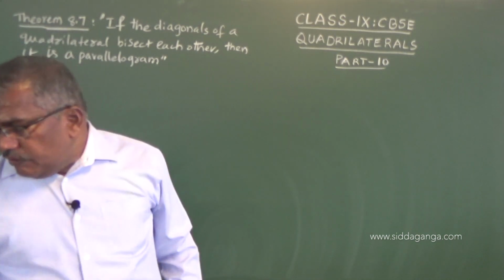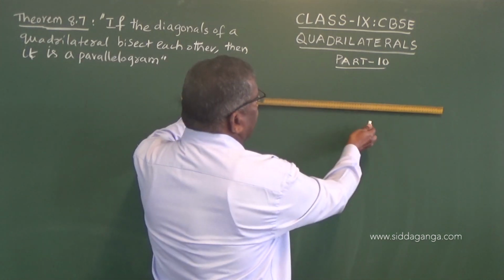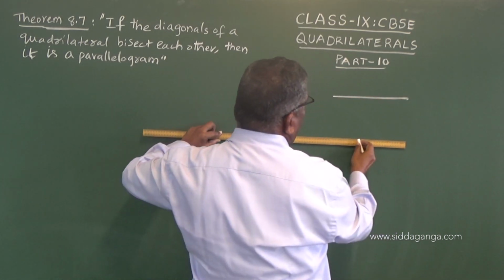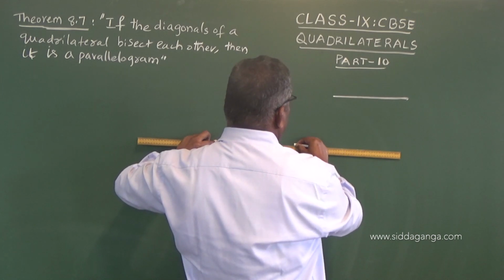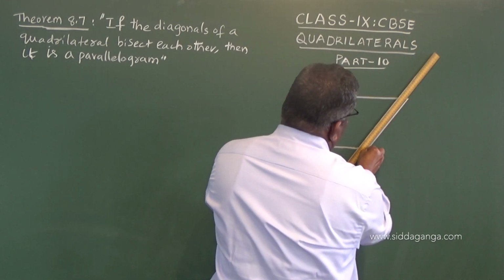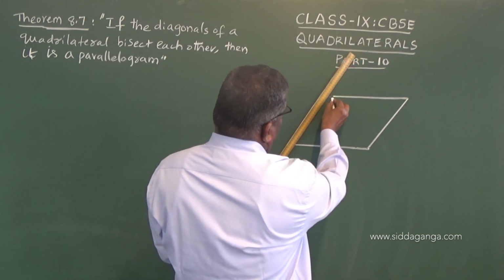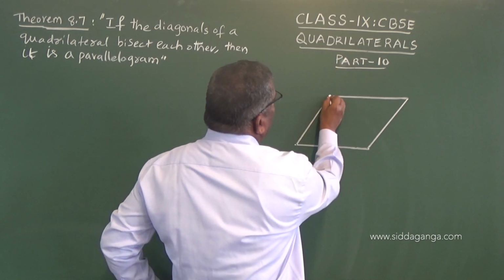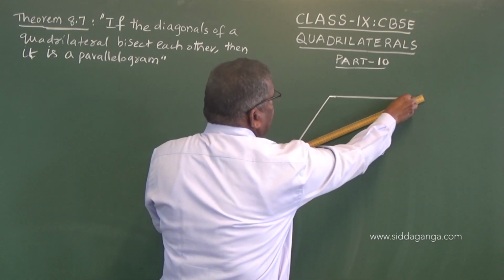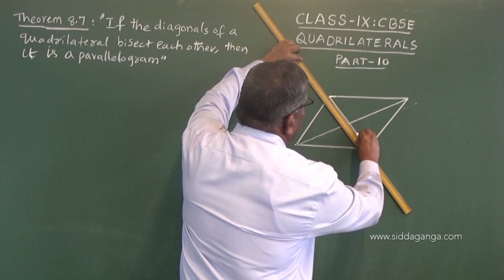So we have to have a diagram now. So a quadrilateral is given and its diagonals are bisecting each other. So this is the complete data.